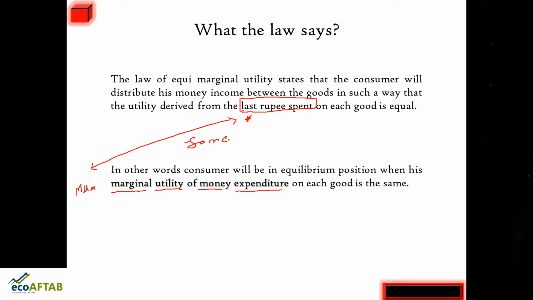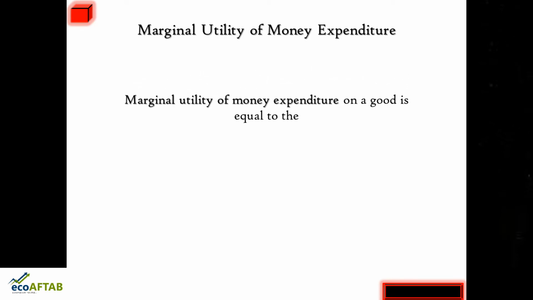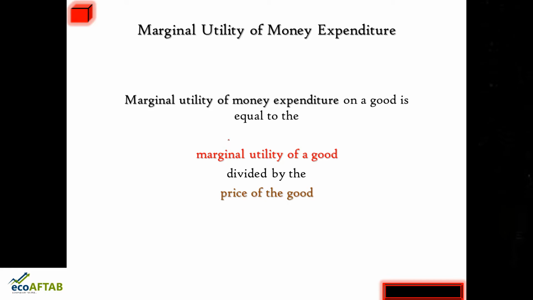Moving ahead, now the question comes, what is this marginal utility of money expenditure? The marginal utility of money expenditure on a good is equal to the marginal utility of the good divided by the price of the good. If you are speaking about good X, it is the marginal utility of good X and the price of good X. So what is marginal utility of money expenditure, MUM?